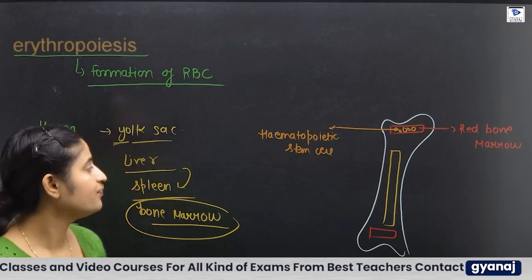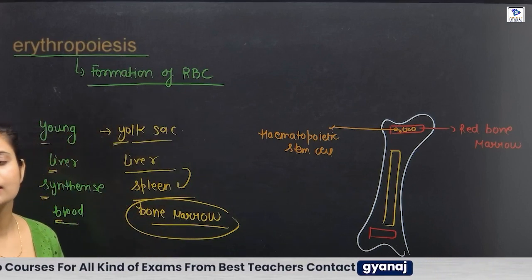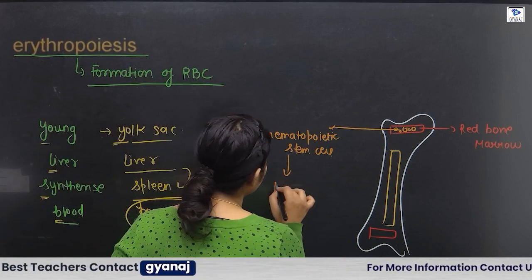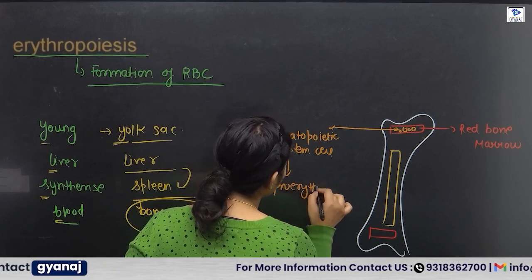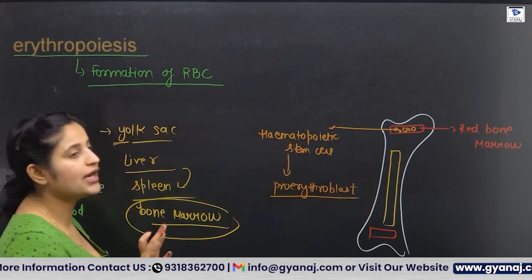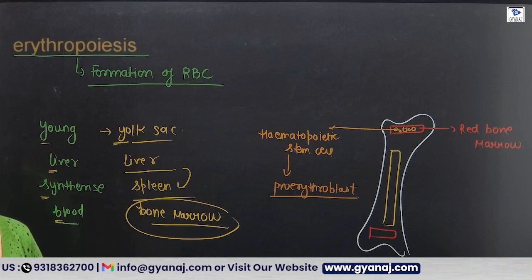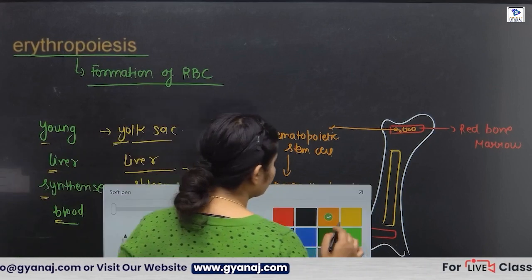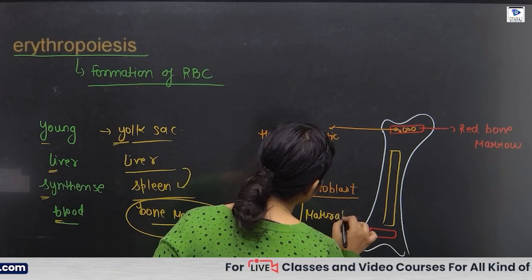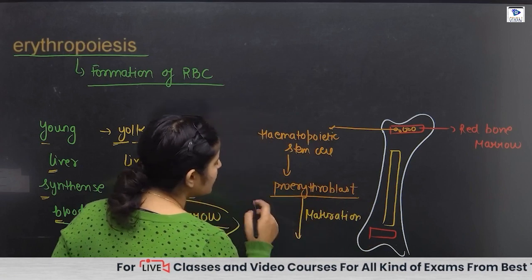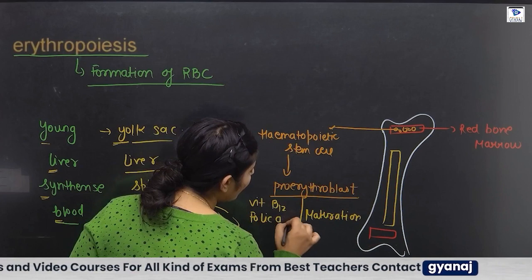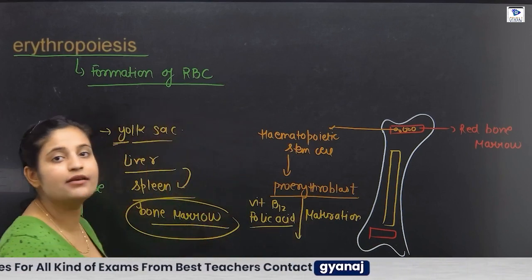So some of the hematopoietic stem cells mature and become the proerythroblast. Now these proerythroblasts undergo maturation. And what is required for the maturation of proerythroblast? That is vitamin B12 and folic acid. Folic acid is vitamin B9.